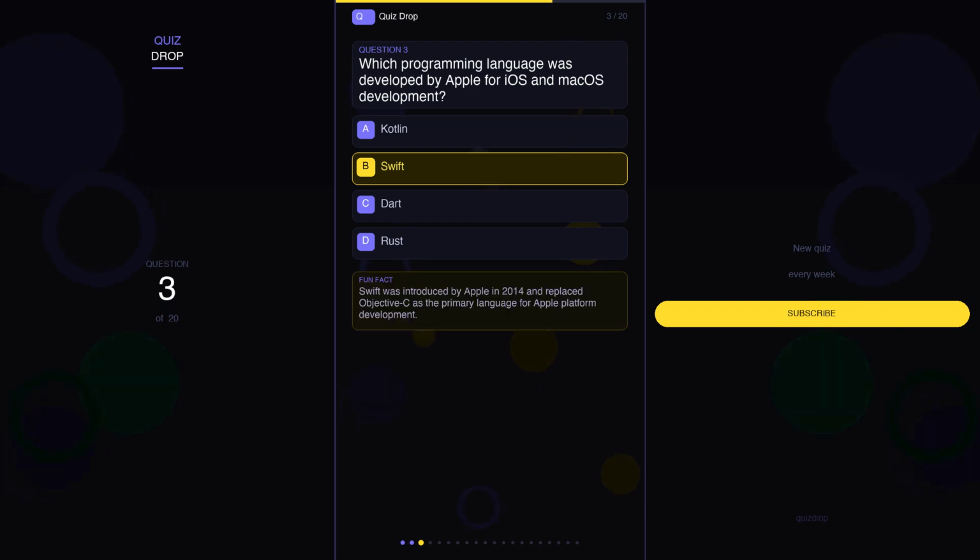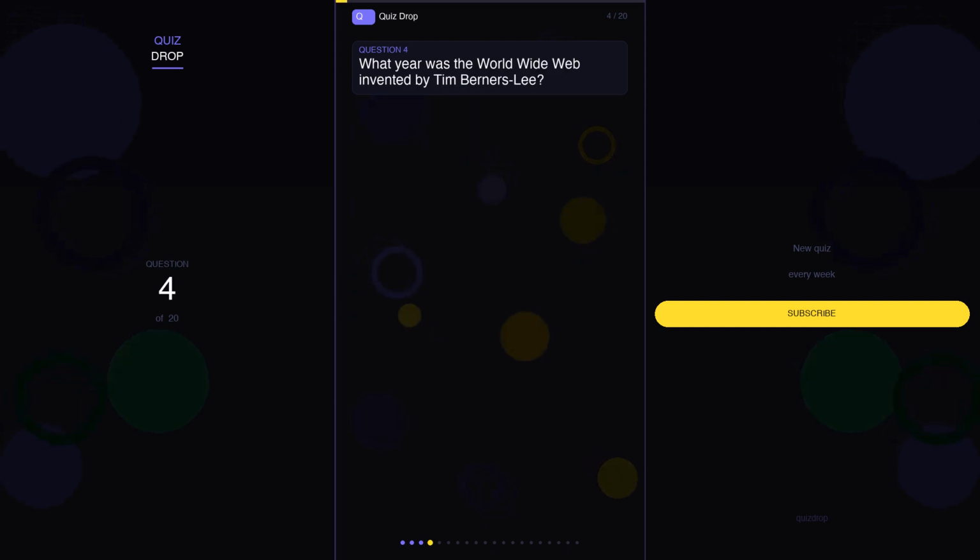The correct answer is B. Swift. And here's a fun fact. Swift was introduced by Apple in 2014 and replaced Objective-C as the primary language for Apple platform development.